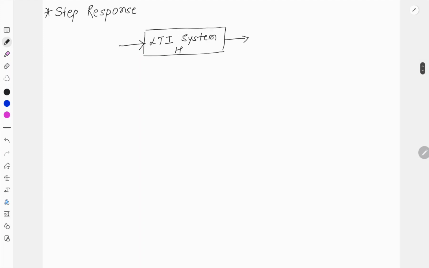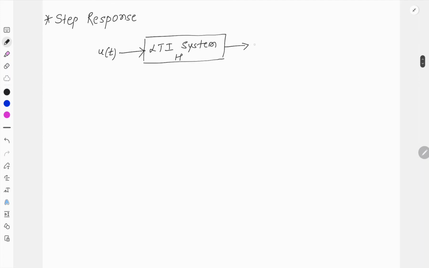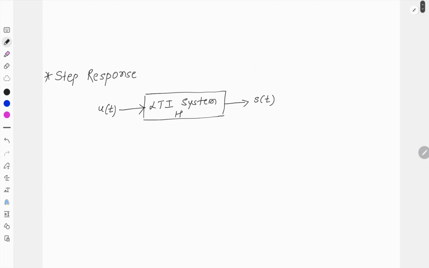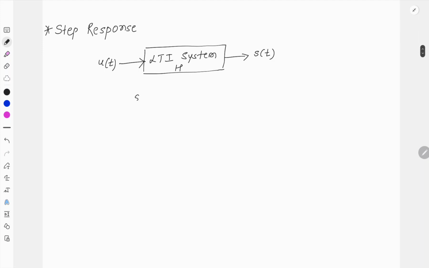Step response is the output of a system if we apply to this system the input unit step, denoted by u of t. So, if we apply u of t as the input of a system, we get the output of the system as s of t, called the step response. This s of t is given as u of t convolving with the impulse response of the system h of t. Now, we will simplify this equation and find the equation for s of t.